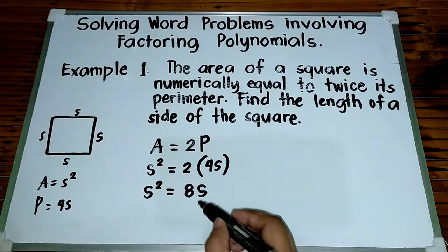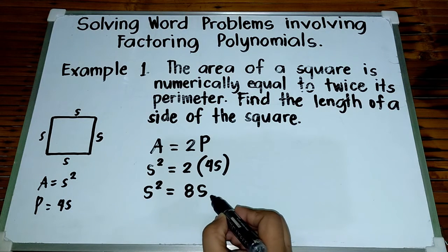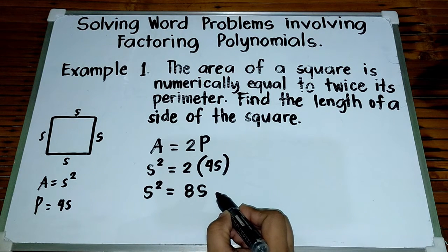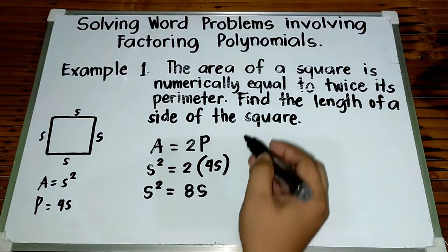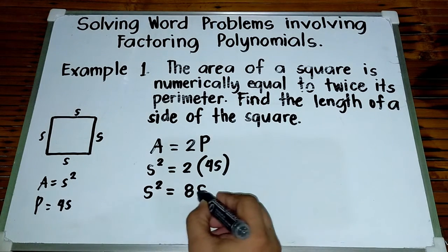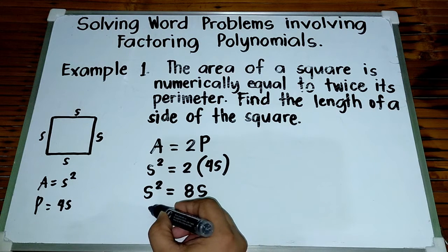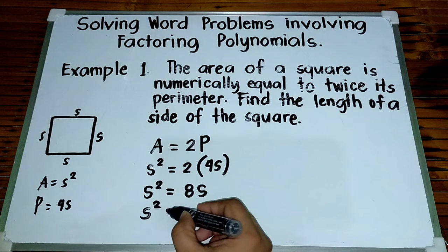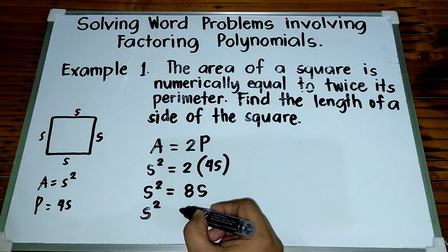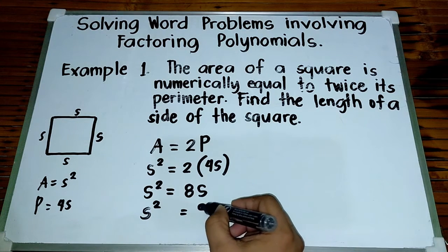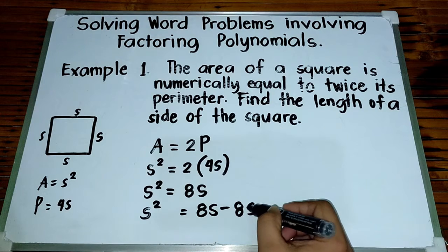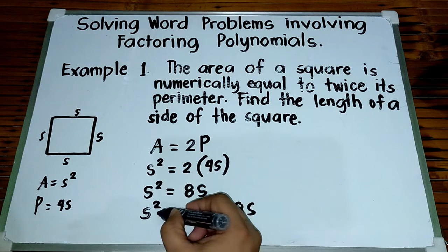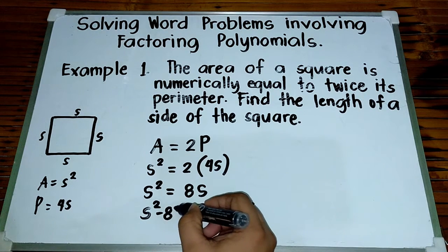Now, we are going to use the subtraction property of equality since we are looking for the length of the side of the square. So, ang gagawin natin is, by using the subtraction property of equality, 8S minus 8S. Kung nag-minus ka ng 8S dito, of course, mag-minus ka din ng 8S dito.